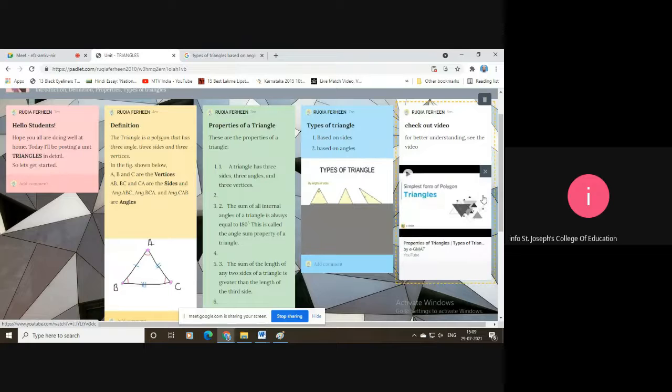Rukaya, one doubt I have. Yes, ma'am. Can we add a video which we have prepared? Yes, but it should be only 250 MB, I guess, because in the free version you can upload only up to that MB. For premium, you can expand the memory. Okay. Thank you. So I'll add some color to this post also.